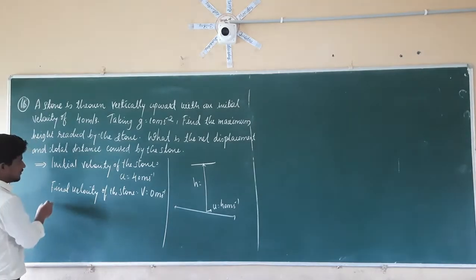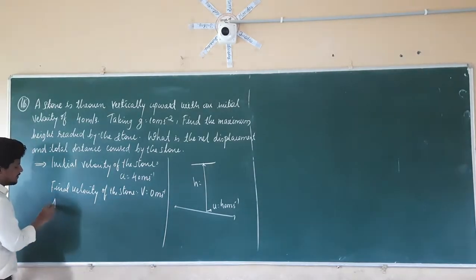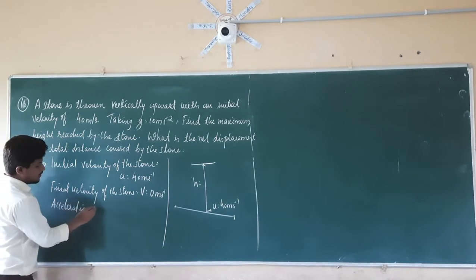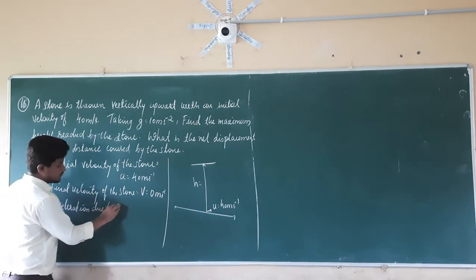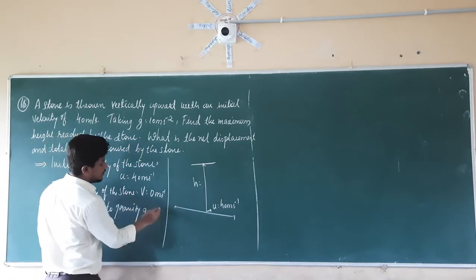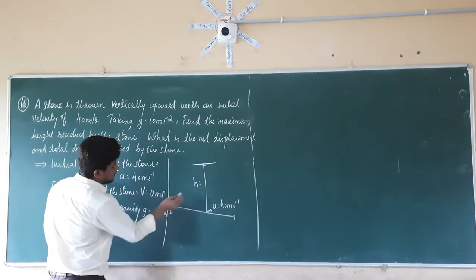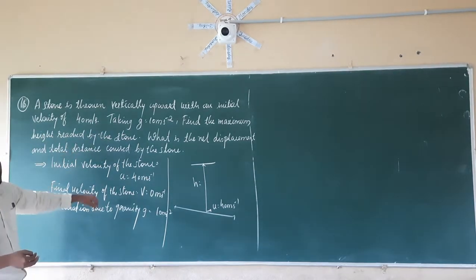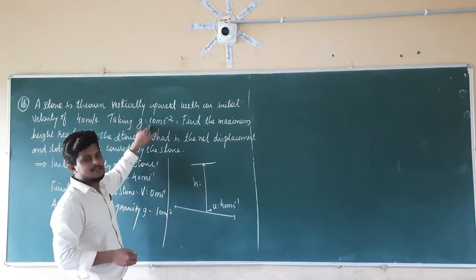They have also given the acceleration due to gravity, that is nothing but g, which is equal to 10 meter per second square. Its value is actually 9.81 meter per second square, but in the problem statement itself they have said let us take g as 10 meter per second square.